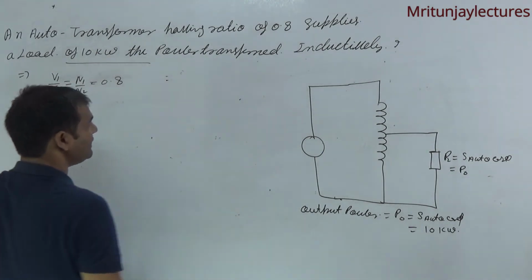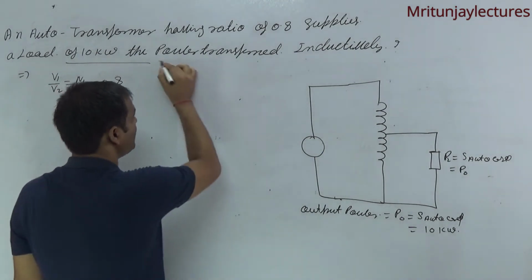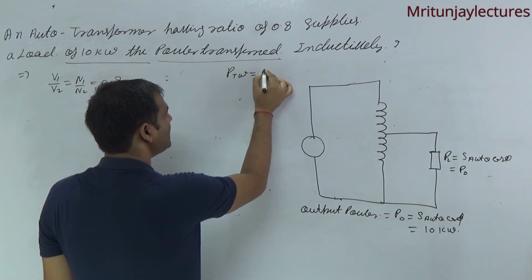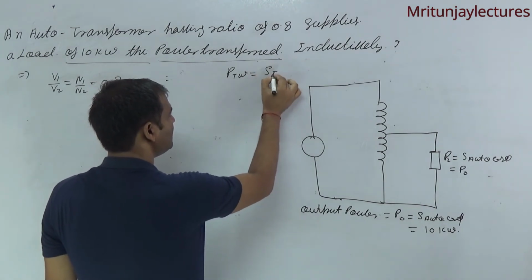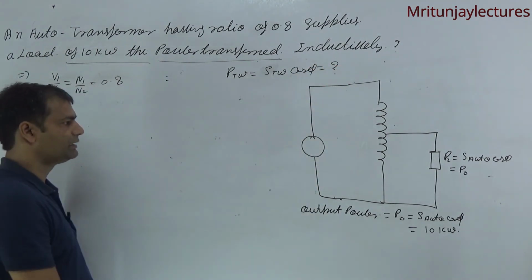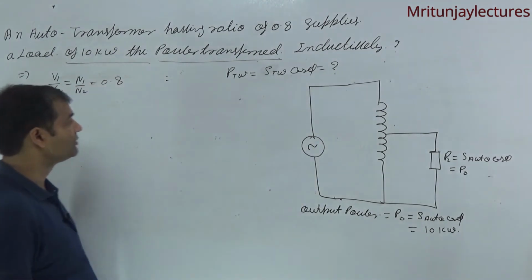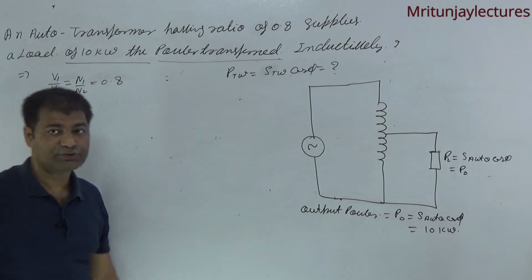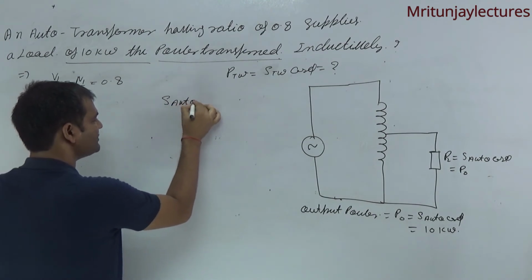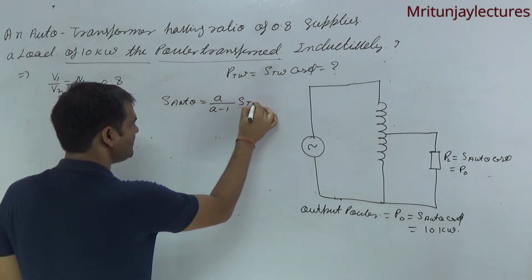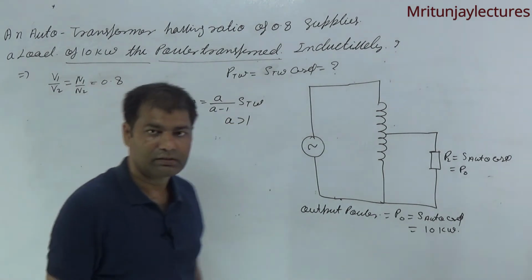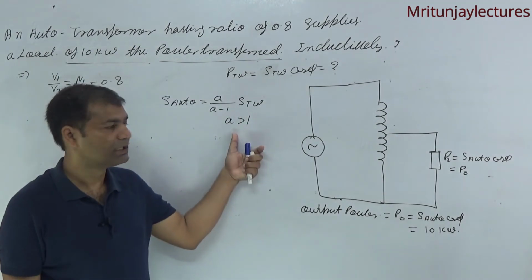Our motto is to determine the power transferred inductively. Power transfer PTW is equal to STW into cos phi. Now corresponding to the question, transformer ratio 0.8, but we have already derived the formula S R2 equal to A divided by (A minus 1) into STW. This formula is valid only for A greater than 1.